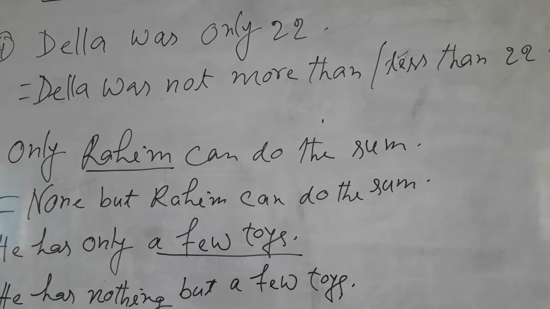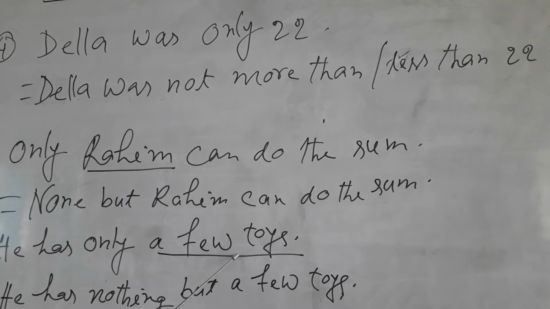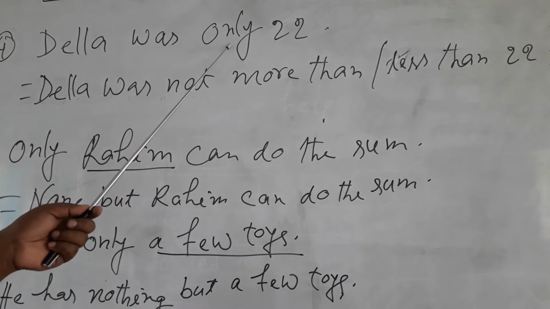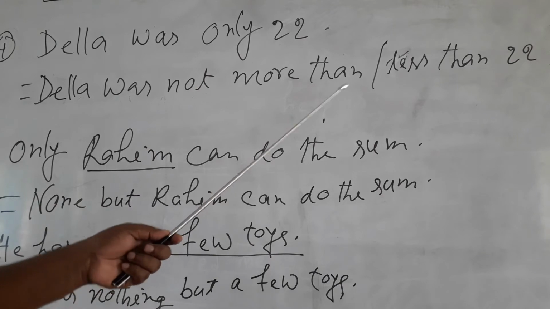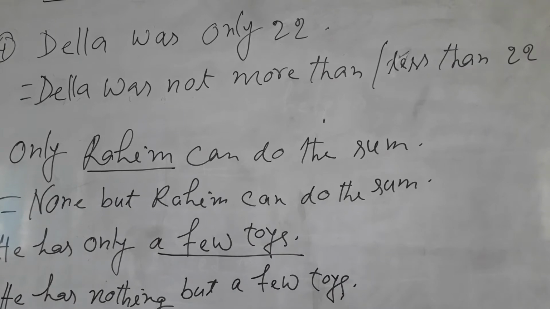Number one, only Allah can help us. Allah is a person. That is why none but Allah can help us. Only Rohim can do the sum. Rohim is a person, none but Rohim can do the sum. But in the sentence, he has only a few toys, a few toys is a thing. That is why in exchange of only you will write nothing but. He has nothing but a few toys. This is age 22, a number. That is why in exchange of only you will write more than or less than. Dhela was 22. Dhela was not more than 22. I hope you are clear.